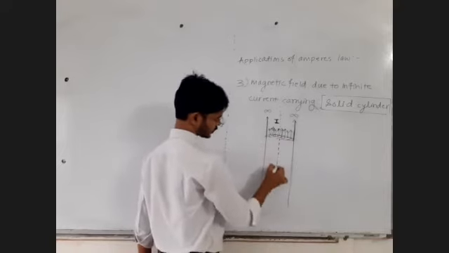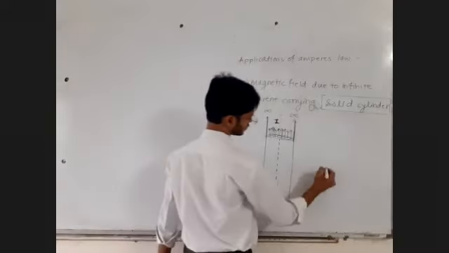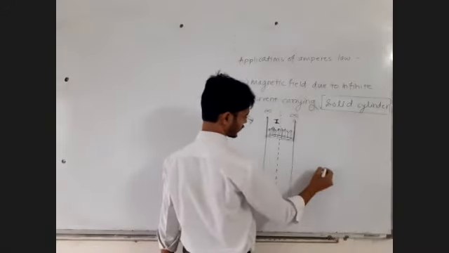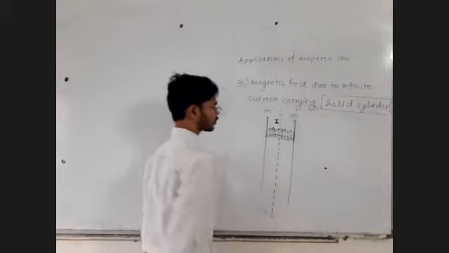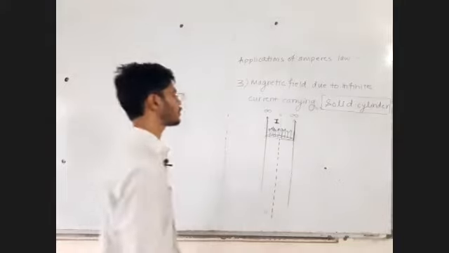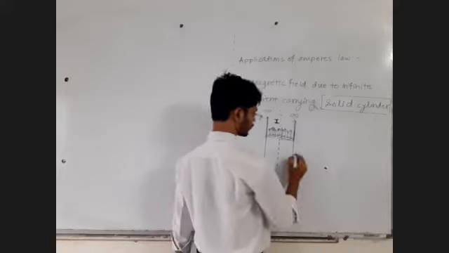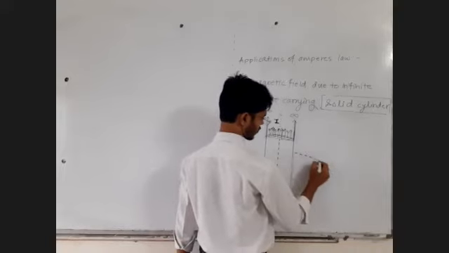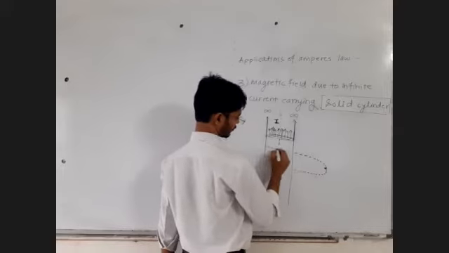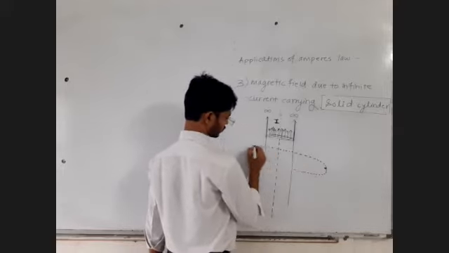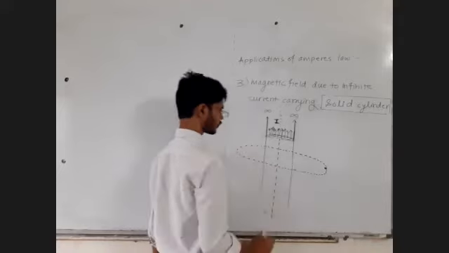Let's say this is the axis of the cylinder. Let's say this is the outside point. If this is the outside point, and at this point you want to find out the magnetic field, then you will draw the Amperian loop which is passing through this point. So let us draw the Amperian loop which is passing through the outside point.